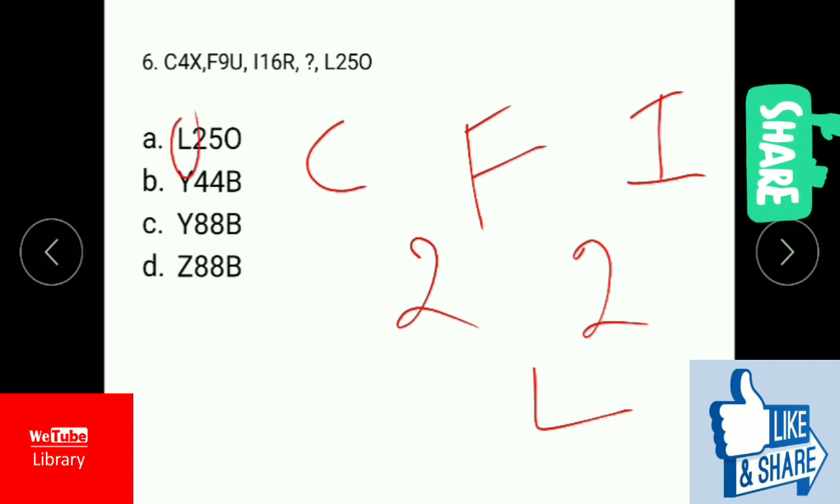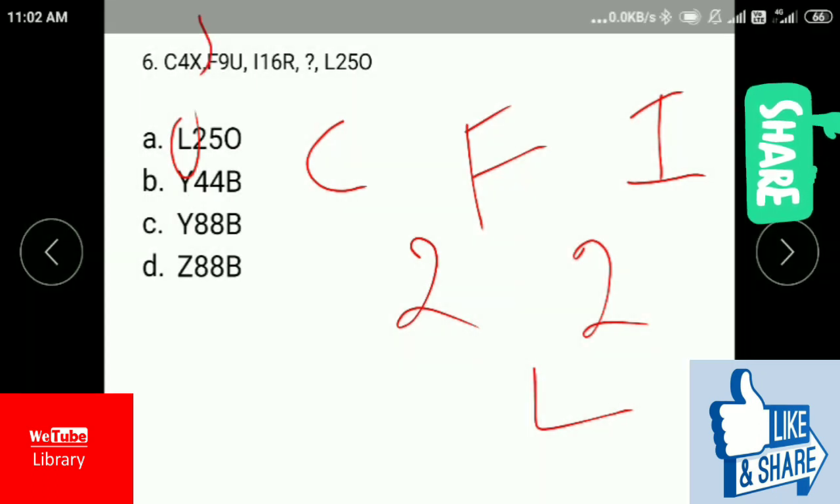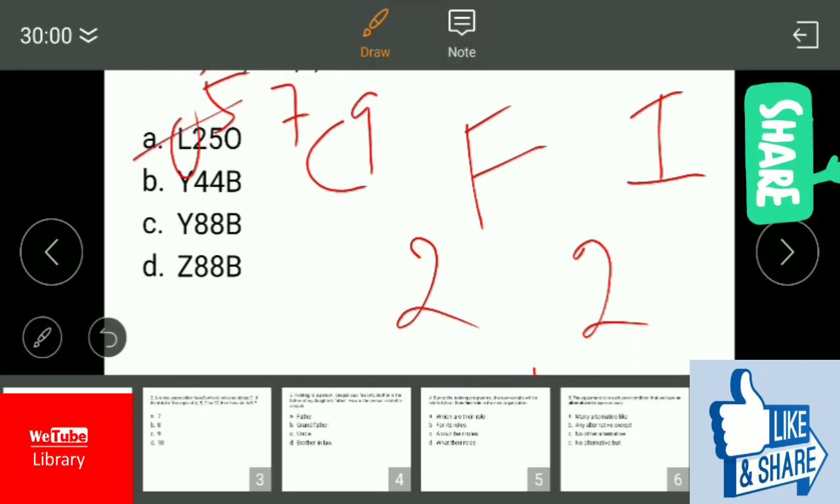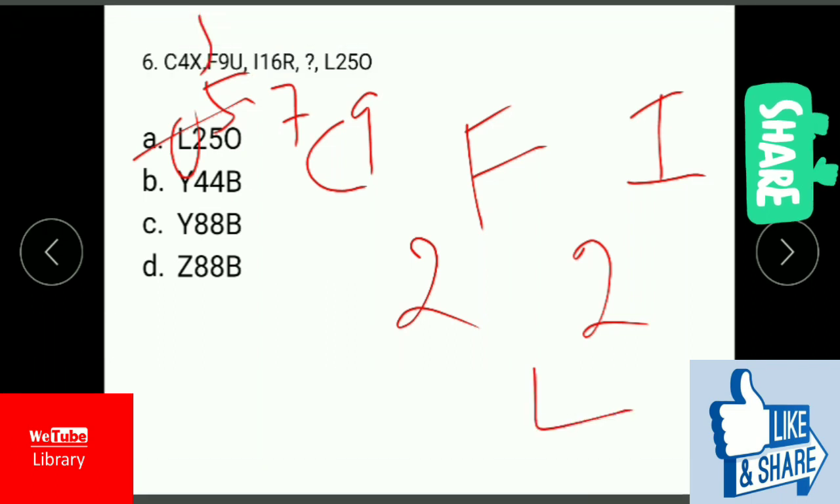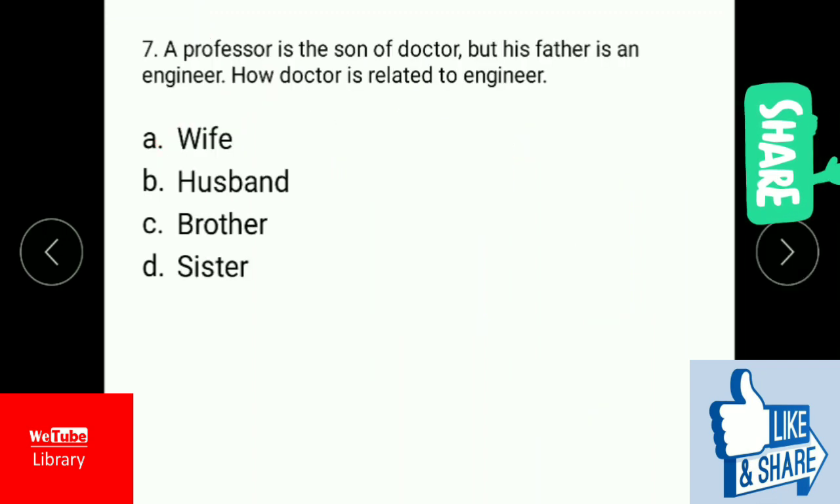You look at 4, 9, difference is 5. 9, 16, difference is 7. So first difference is 5. Next is 7. So next is 9. 16 plus 9, 25. This is the answer. There is no need to go for other options because due to time constraint, they will give direct answers.